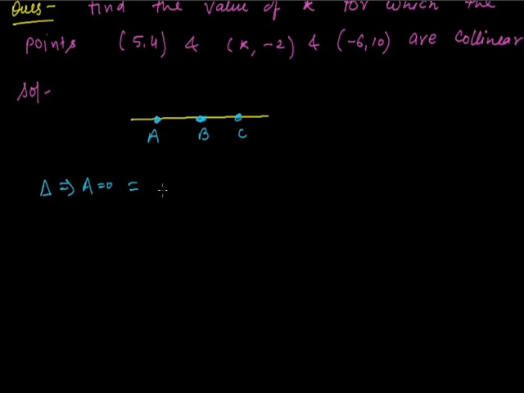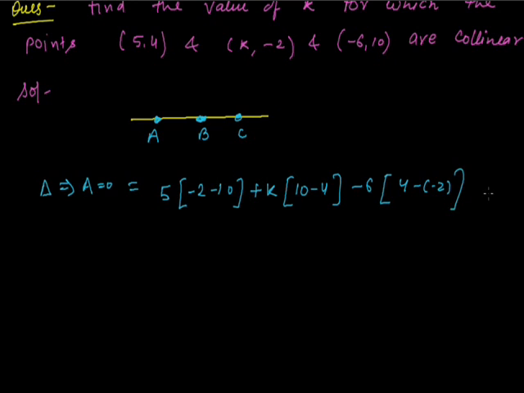By using the condition mentioned above in our discussion, we will get 5 into (-2 minus 10), that is, x1 into (y2 minus y3), plus x2 into (y3 minus y1) plus x3 into (y1 minus y2) is equal to 0.